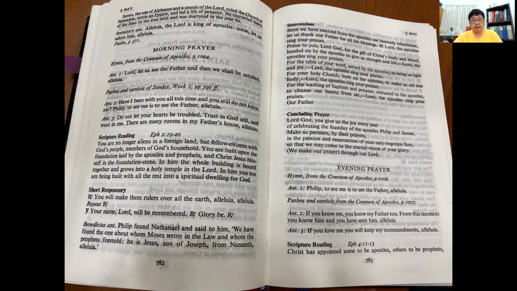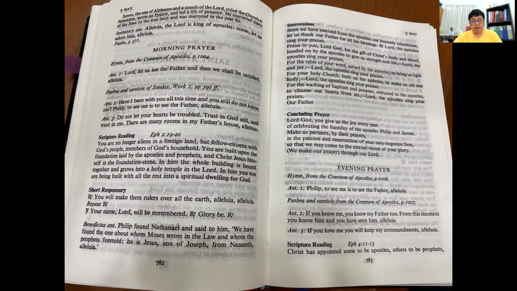The only times we need to turn pages will be for the hymn from the Common of Apostles on page 1004, as mentioned in the book. Then the Psalms and Canticle of Sunday week 1, page 390 onwards. The antiphons can be found in the proper here.